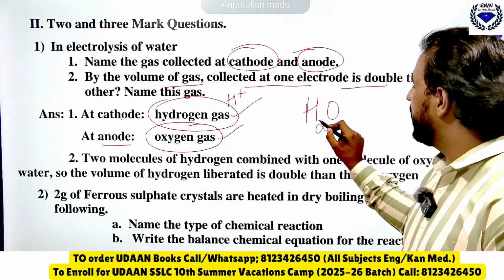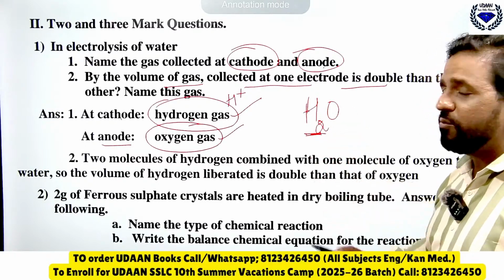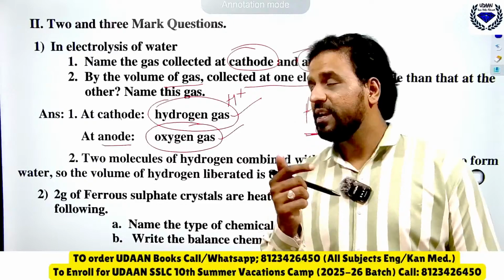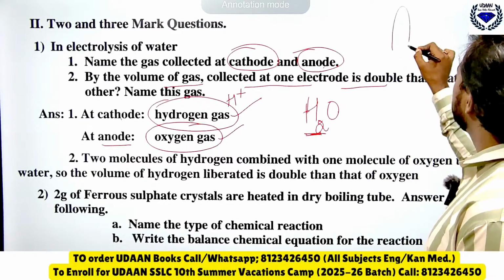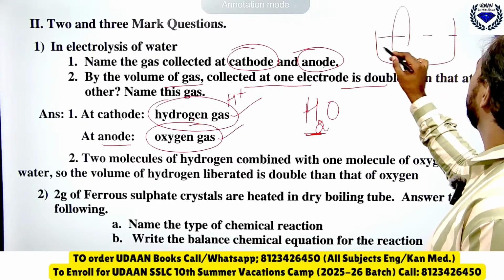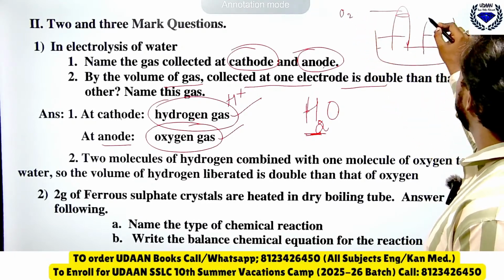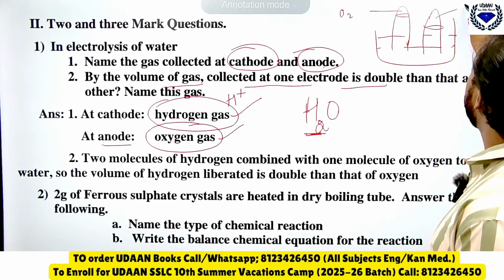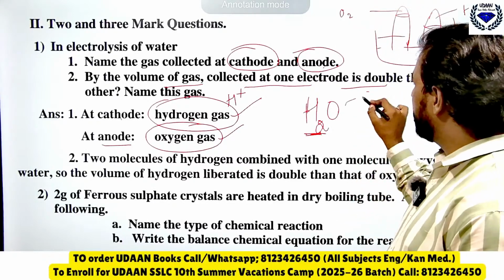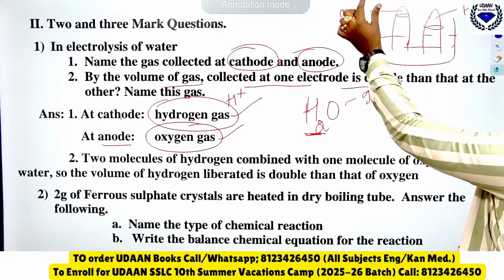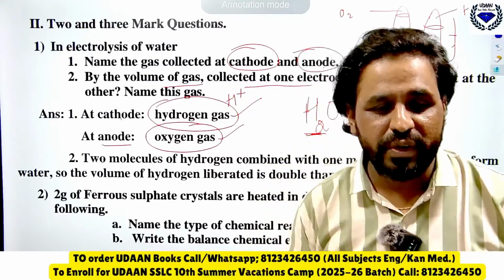H2O, you see that we have two molecules of hydrogen and one molecule of oxygen. When you are drawing this, you should be very careful. See the gas collected at anode: suppose this is oxygen, the gas collected at hydrogen is double this. Remember, hydrogen gas is double when compared to oxygen. We are talking about gas here, not water. The gas collected at hydrogen is double the gas collected at oxygen. You should remember this.